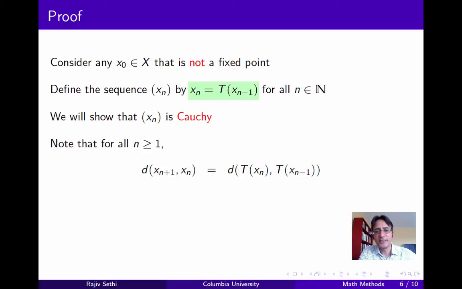So first note that since every term in this sequence is the image of its predecessor, the distance between xn plus 1 and xn is just the distance between the images of xn and xn minus 1. And by the definition of a contraction, there must exist some lambda less than 1, such that this distance is less than or equal to lambda times the distance between xn and xn minus 1. Now we can apply the same reasoning to the distance between xn and xn minus 1. This itself has to be less than or equal to lambda times the distance between xn minus 1 and xn minus 2. And so on, reasoning in this way, we get the expression on the slide, which is that the distance between xn plus 1 and xn must be less than or equal to lambda to the n times the distance between the first two terms in this sequence.